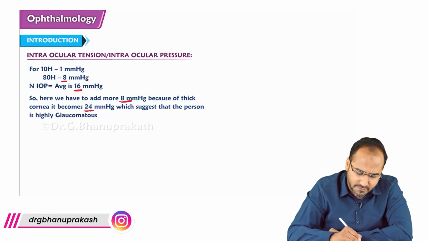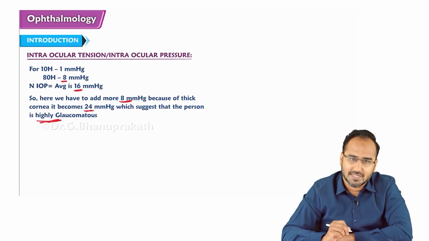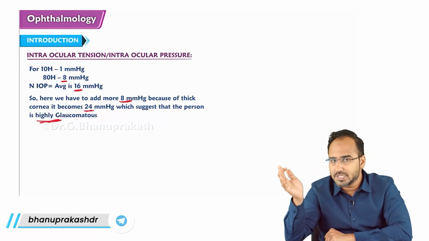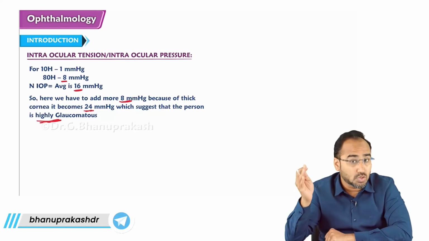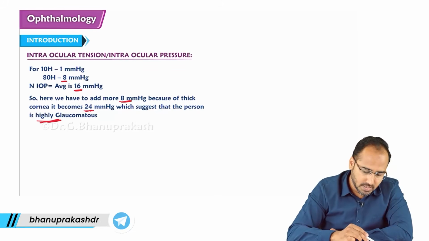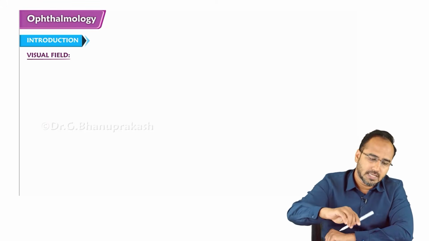It becomes 24, which is suggestive that the patient might become glaucomatous. So remember, guys, intraocular pressure is measured by tonometry, and the tonometry results usually depend on the pachymetry, or the thickness of the cornea. That's regarding intraocular pressure.